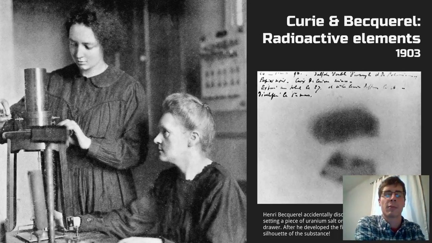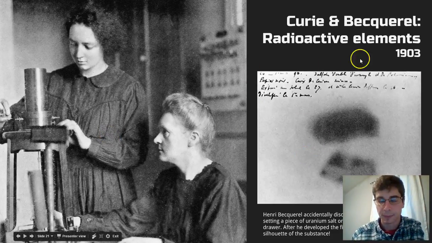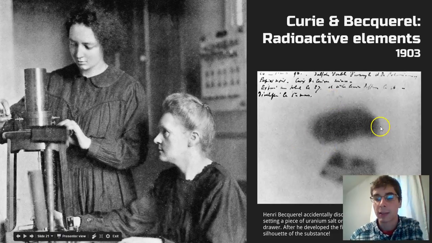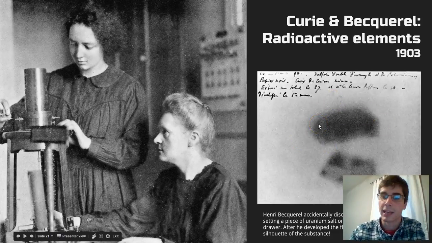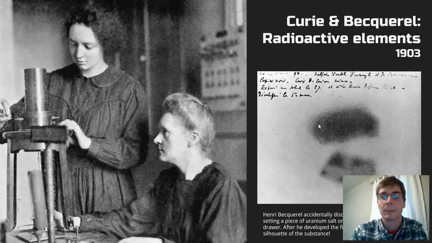However, these uranium salts were sitting on it, and what he found was this image right here. What you see here is essentially the silhouette of the uranium salts that he had set on top of this photographic plate. And he was perplexed by it. He said, I know for a fact that there were no electromagnetic rays from the sun or from lights or whatever that hit this plate.